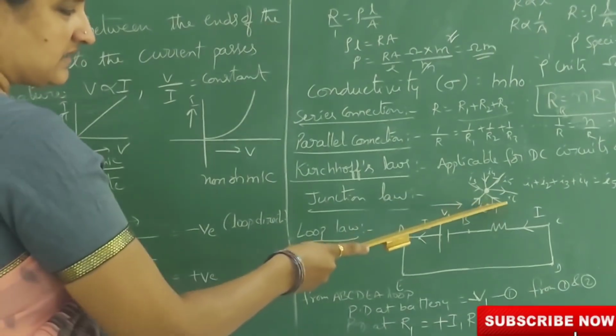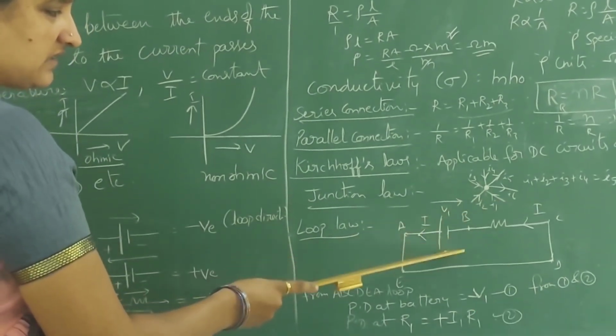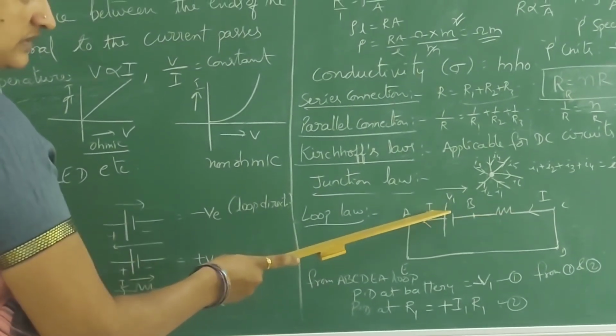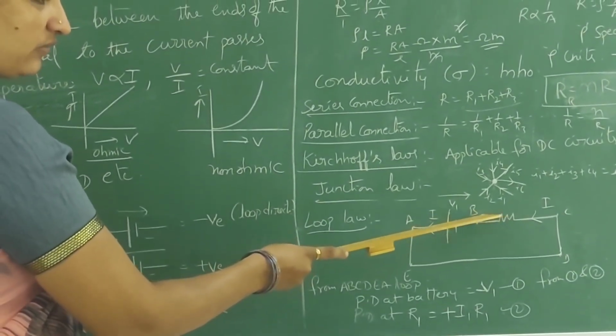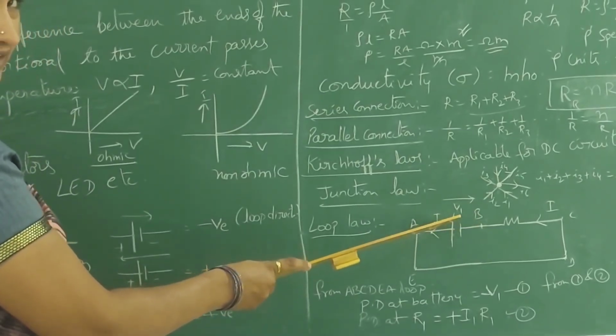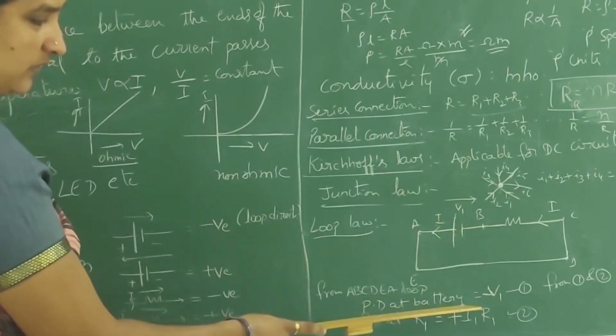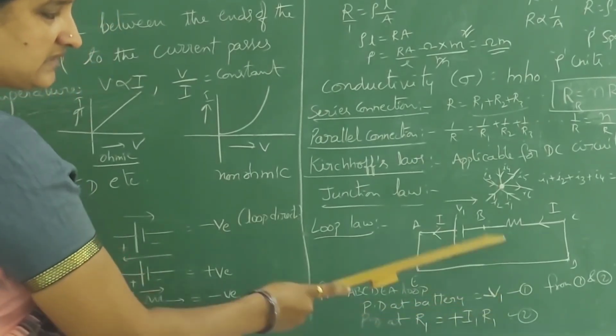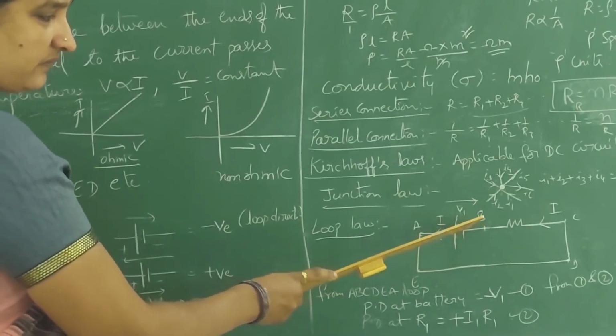Loop direction like this. If you observe the battery direction, it goes from positive to negative. Therefore, what do we have to take? V1 becomes negative. At the ends of the battery, the potential difference becomes negative. So, minus V1. The potential difference at the battery is negative, that is V1.